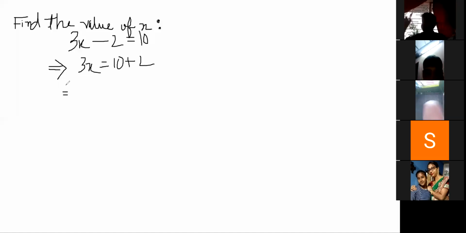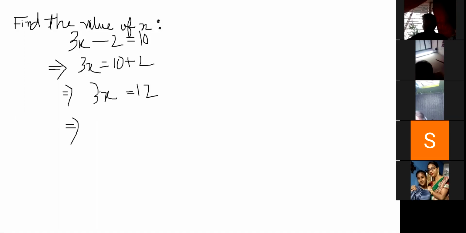After evaluating these two, what will we get? 3x is equal to 12. This step is clear to everyone. Step number 3. On the left hand side, 3 is in multiply form. Yes or no? 3 into x.